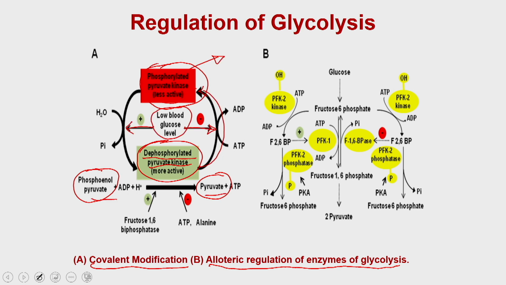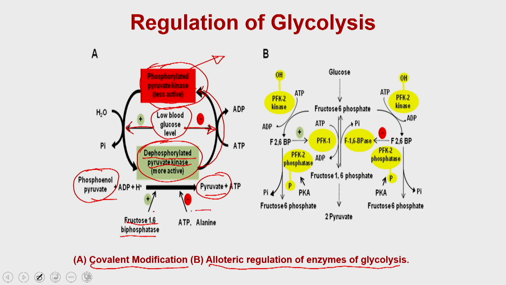Apart from this regulation, which is a covalent modification, there is fructose 1,6 bisphosphate. If you remember, in the initial 1 to 4 reactions, fructose is phosphorylated by another round, and that has generated fructose 1,6 bisphosphate, which positively regulates the conversion of phosphoenol pyruvate to pyruvate.